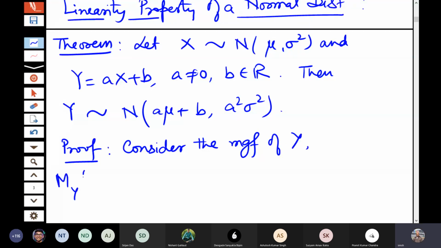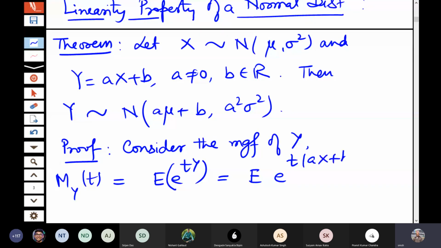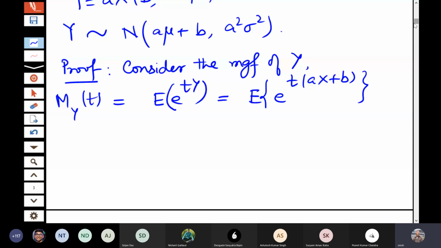So MY(t), that is expectation of e to the power ty. That is expectation of e to the power t into ax plus b. So this is equal to e to the power bt, expectation of e to the power atx.